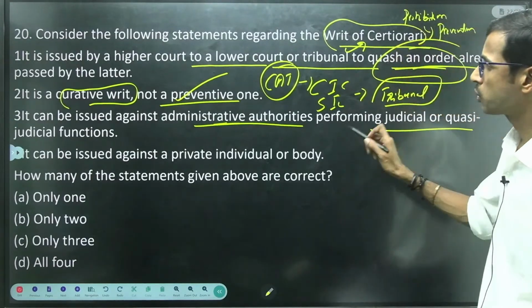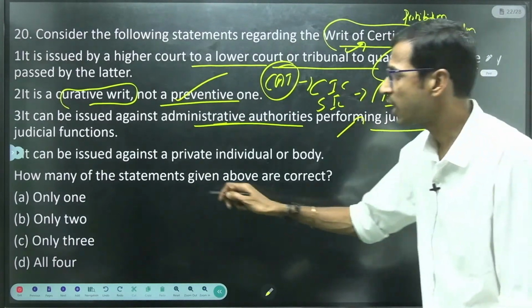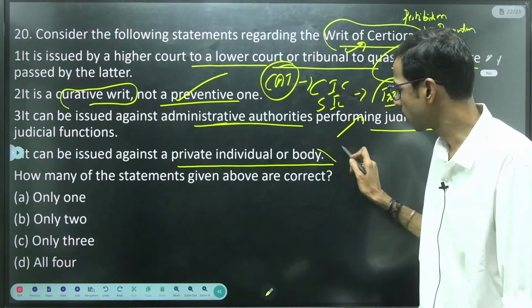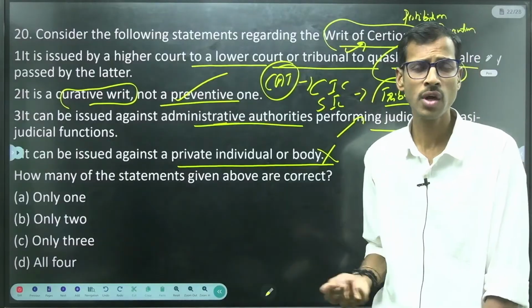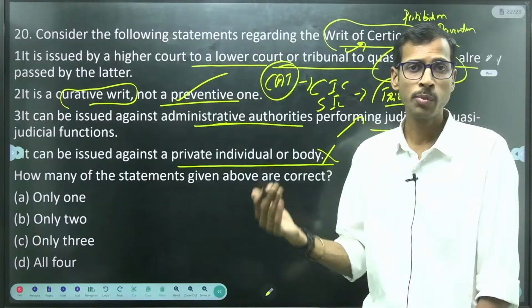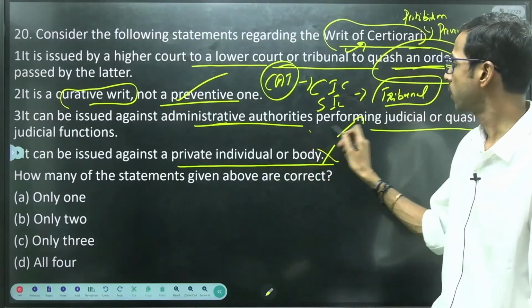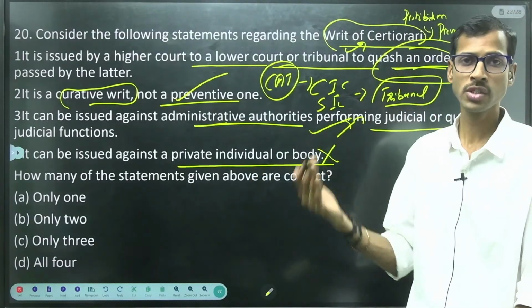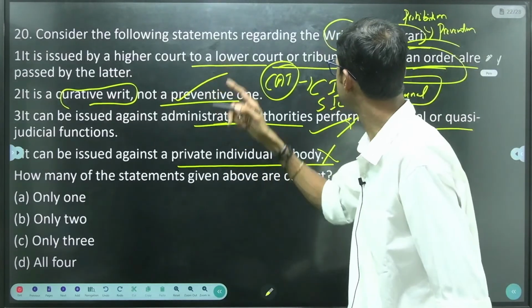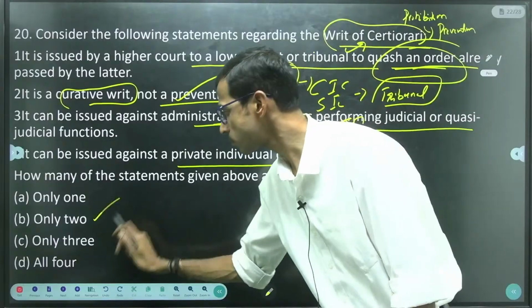So it can be issued against them. And can it be issued against a private individual or body? No, it is not against any private individual or body, only against lower courts or tribunals or administrative authorities who are performing judicial or quasi-judicial functions, right? So only two statements are correct.